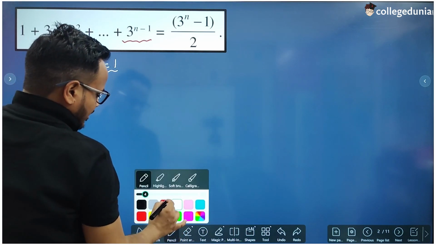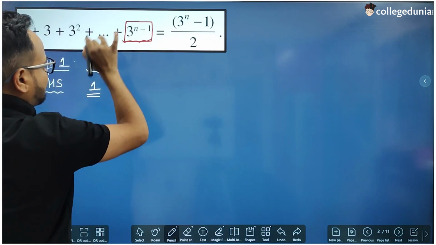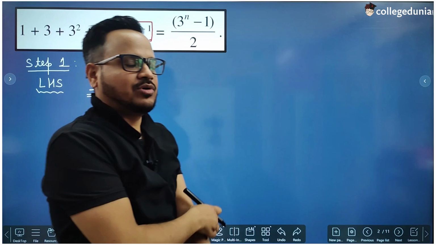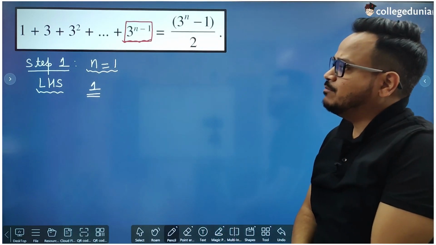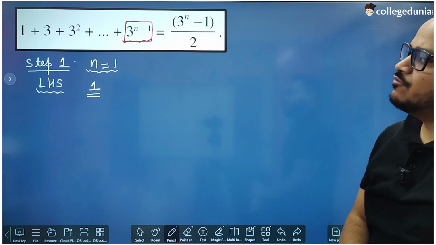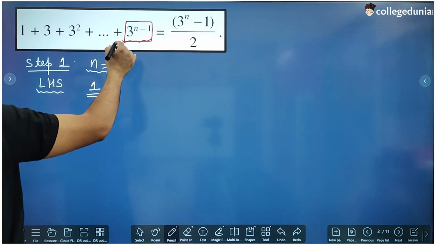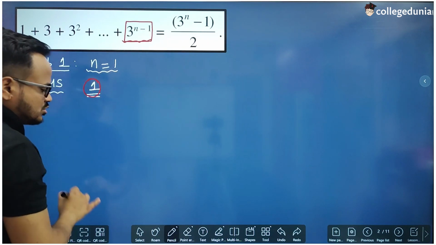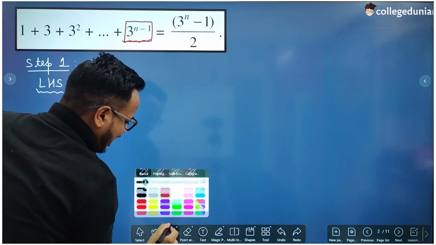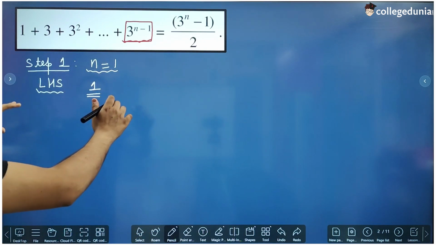So, okay, let's take it like this. The general term of the expression is 3 raised to power n minus 1, right? So if I put n equal to 1 in this term, I am getting 3 raised to power 1 minus 1, that is 3 raised to power 0, which is 1, right? So LHS is, when n is 1, LHS is 1.